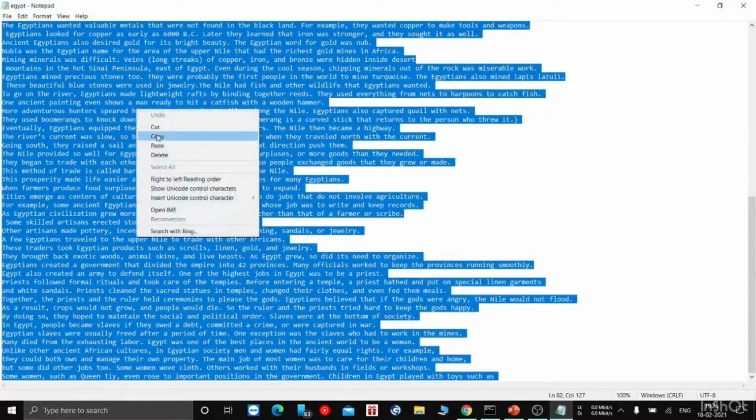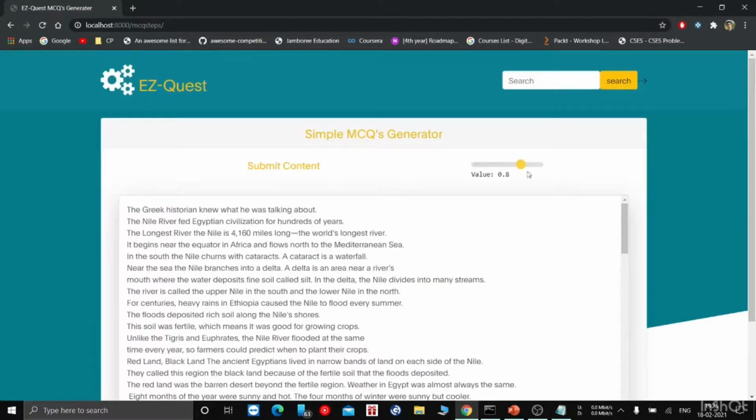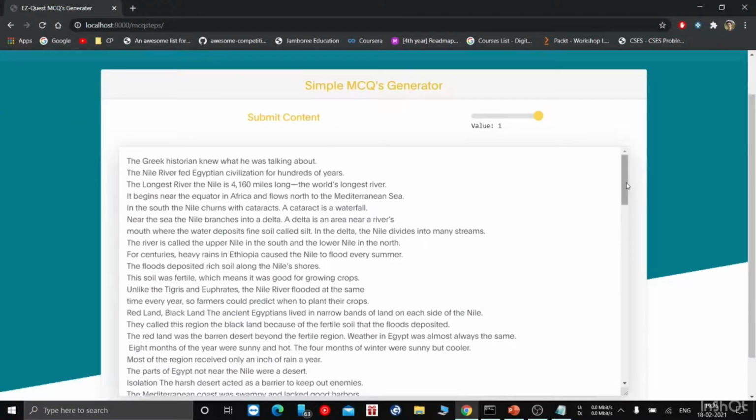You can also copy and paste your own text. Now I have my own text, so let's copy and paste. Now here you can see a slider. The functionality of this slider is, when the value of this slider is 1, the MCQs generated will be maximum. Maximum amount of MCQs will be generated.